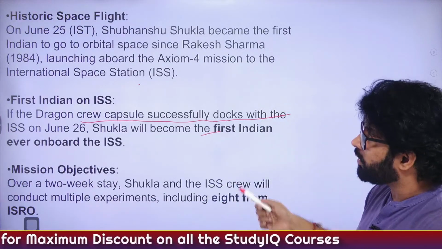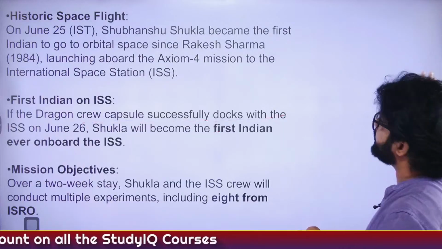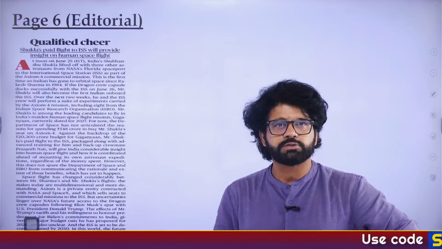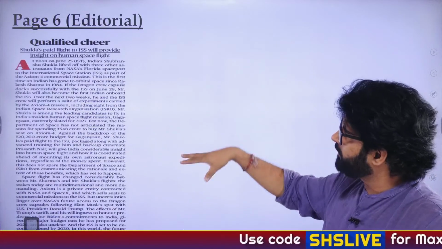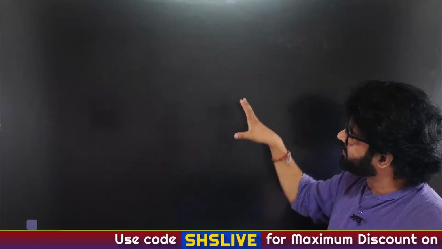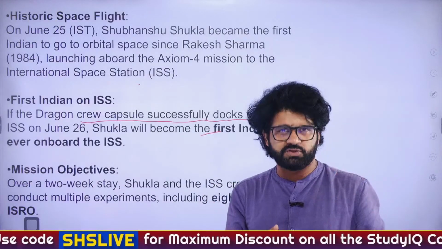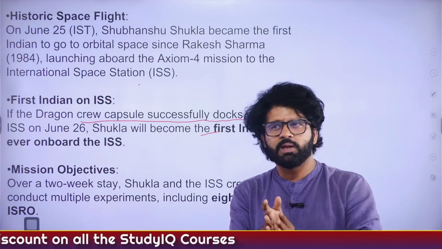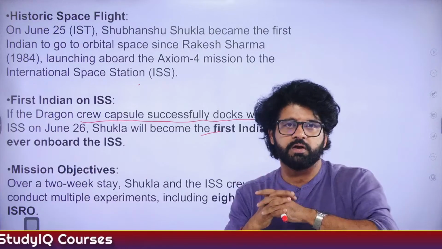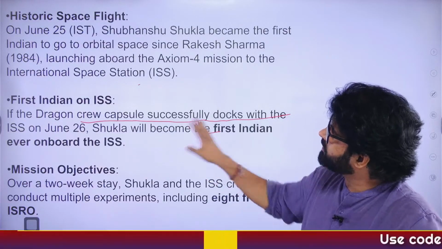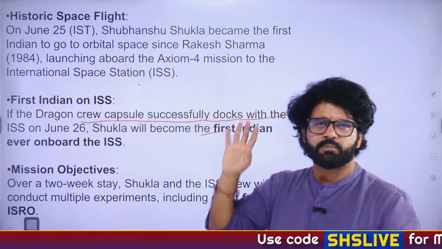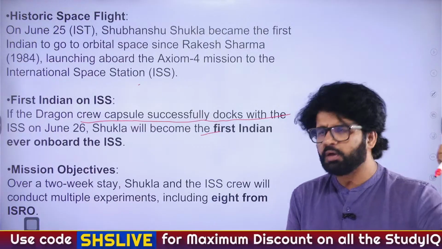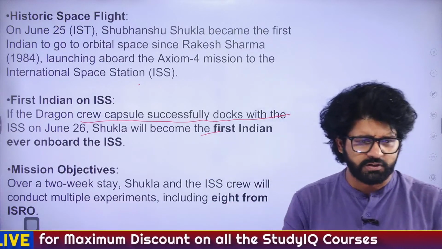Mission objective, he will now. The author, see, there are multiple articles in The Hindu and Indian Express related to Shubhanshu Shukla sir and all these things. So this editorial will give you a brief overview. They are commemorating this whole thing. They are saying that this is part of a bigger picture. A Gaganyaan mission will happen, where Indians will go to space, and that whole thing will be done by Indians only, maybe with some help from the Soviet Union or Russia, so to say now. But Shukla sir will be a part of the Gaganyaan mission also, scheduled for 2027, which was earlier scheduled for 2022, the 75th Independence Day. So all these things.